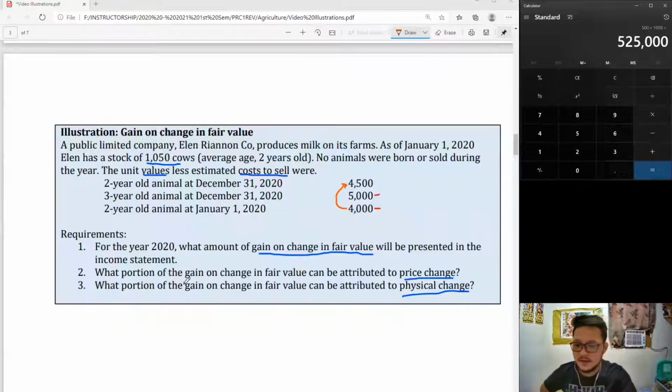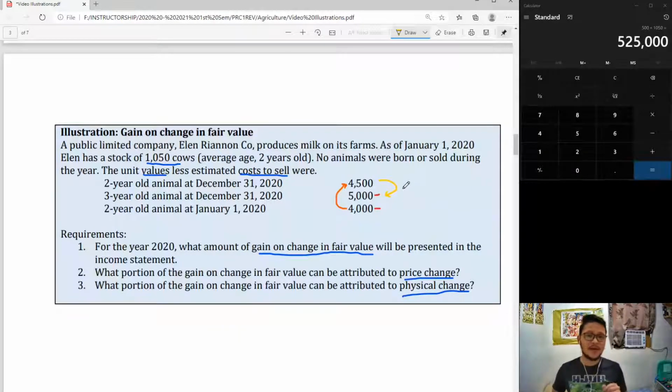Moving on. Physical change, how much is the gain that can be attributed to biological transformation? So the physical change will be accounted like this. From 4,500, it became 5,000. For physical change, you would only compare year-end values. So it's connecting. It's as if you just divided the gain on change in fair value into two.